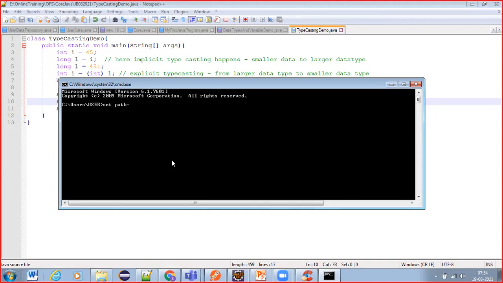Whenever we are opening a new console or command prompt, we need to set the path to JDK bin, right? Program Files, where our JDK bin is present, in Program Files, Java, JDK, bin. Just type the first letter and press tab. It will give the complete name. Path has been set. Now we need to move to our location.